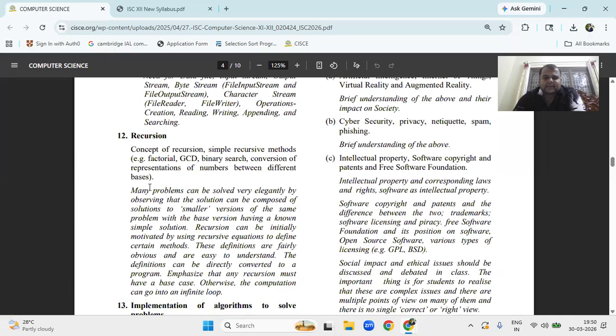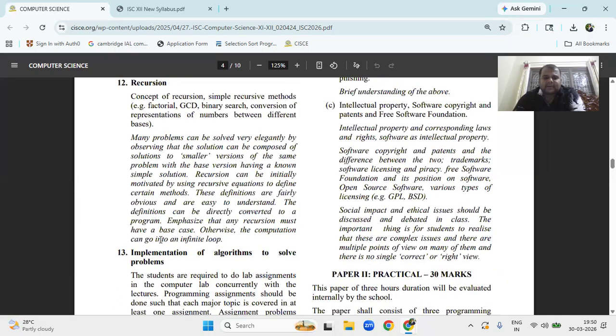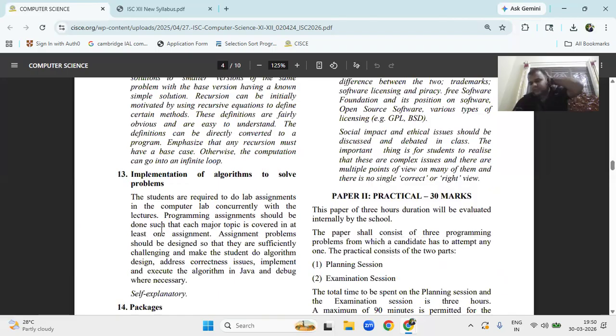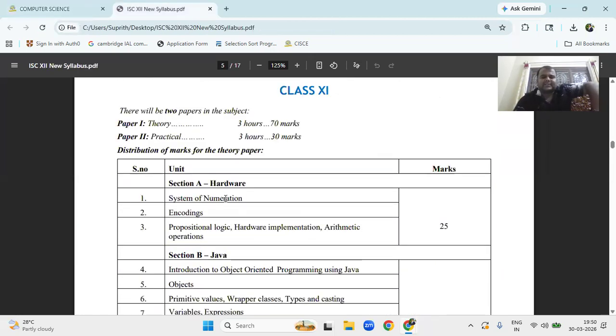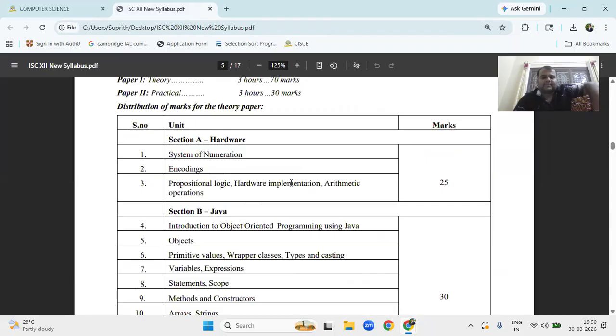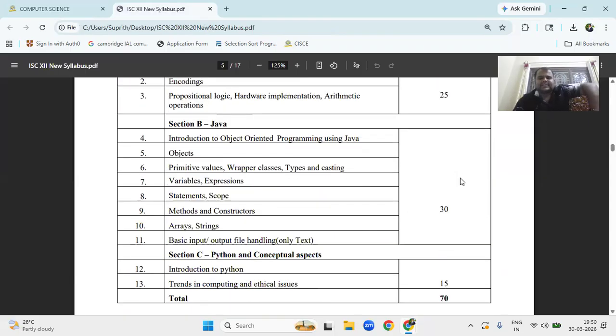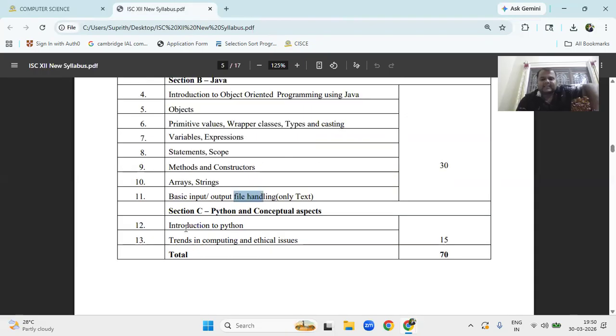After that, we will remove recursion, and then implementation to solve the problems, all of this we will remove. Next, packages and trends in computing. Okay, now we can see here chapter number 1 is the same: number systems, encoding, propositional logic, hardware, arithmetic operations, 25 marks. And the remaining section B, Java introduction, object, primitive, variable, statement, method, constructor, array, string, basic input, only text, we will include, 30 marks. And C is introduction to Python, trends in computing, 70 marks.